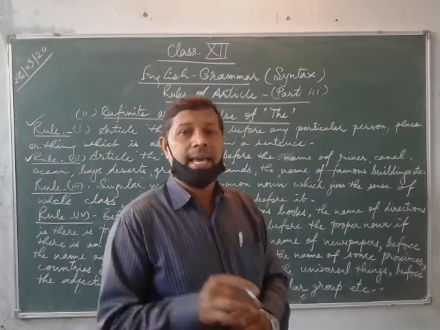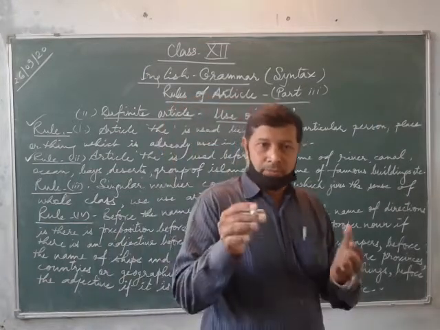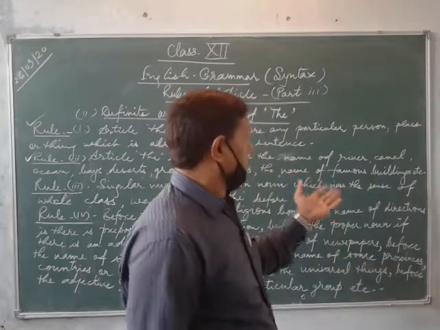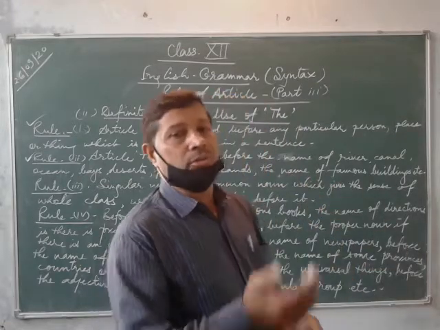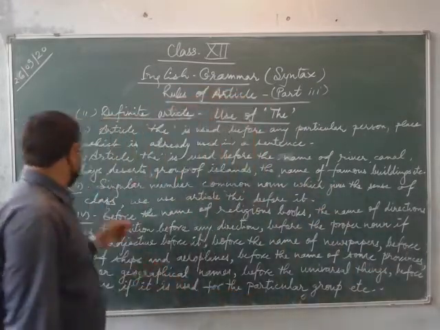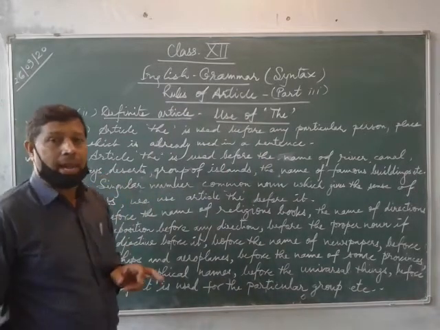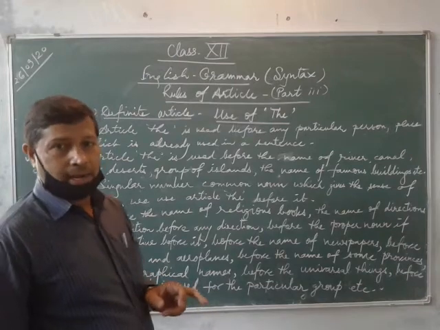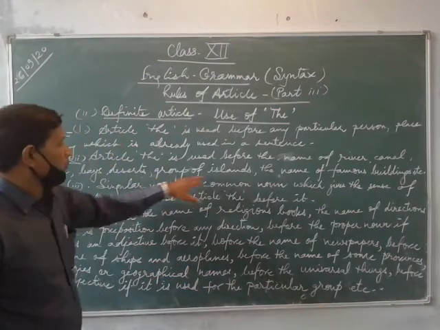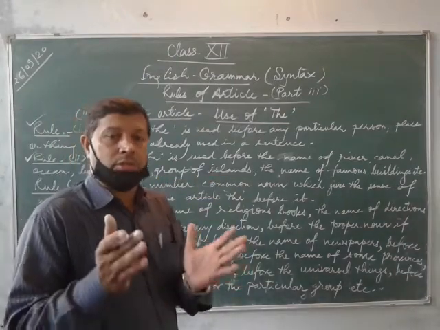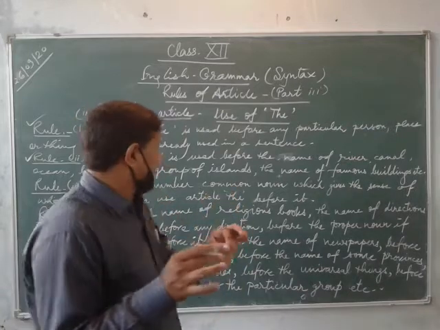Oceans, the Bay of Bengal. Like this, group of islands, we use the before the group of islands.